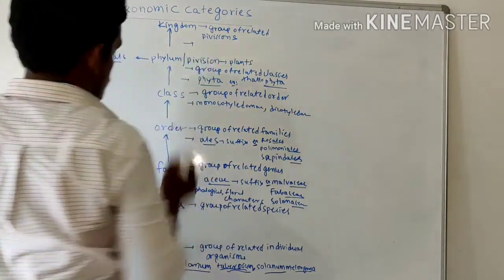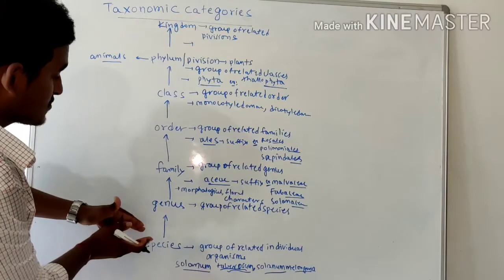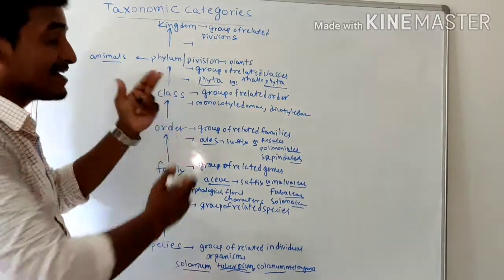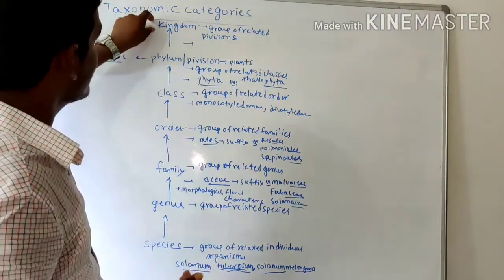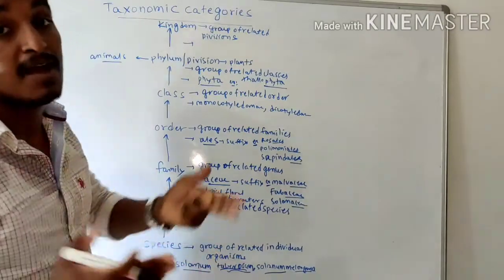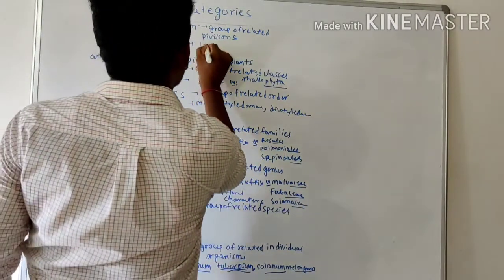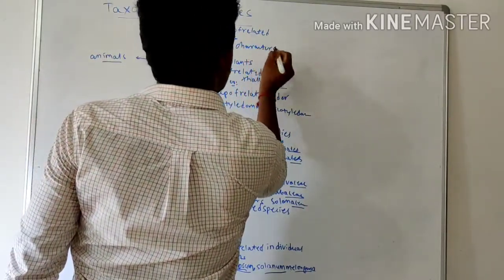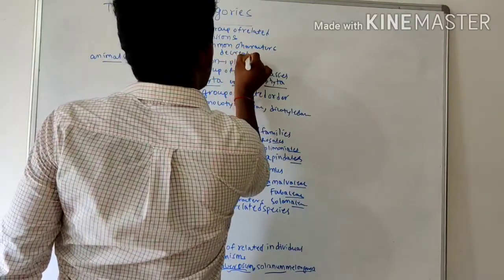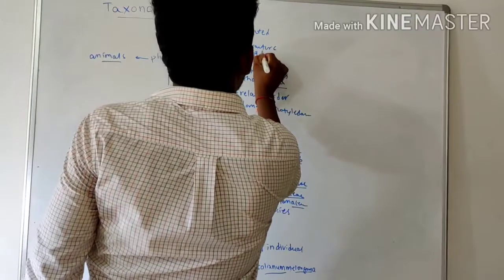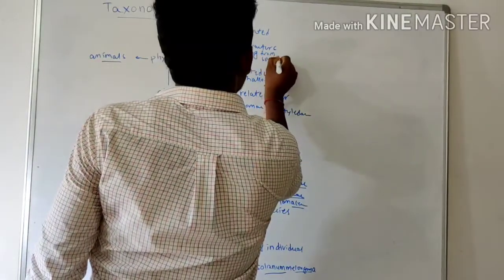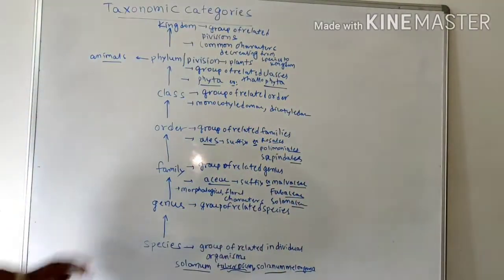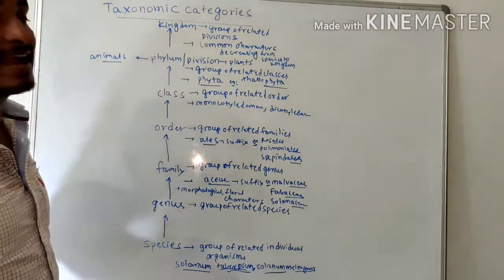As the level increases from species to genus, family, order, and so on, the common characters decrease. The species has more similar characters, while higher levels have fewer similar characters. So that is about the various taxonomic categories.